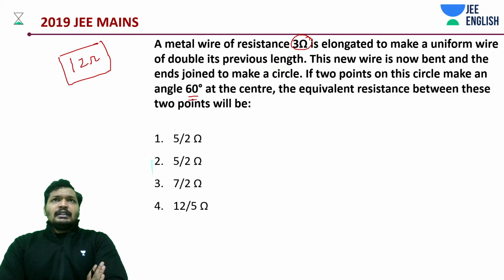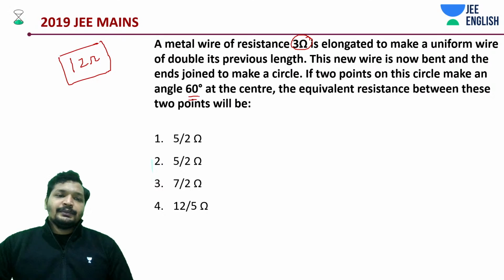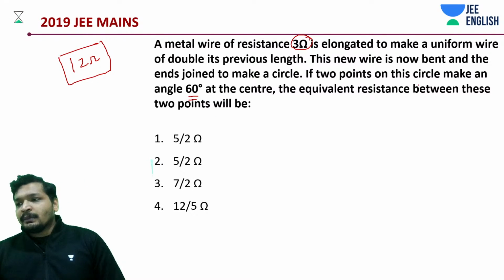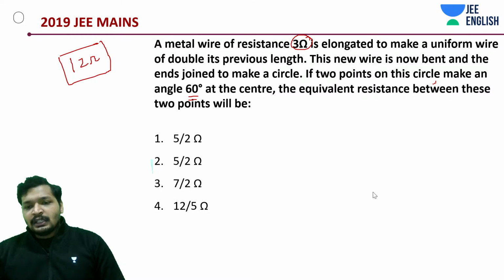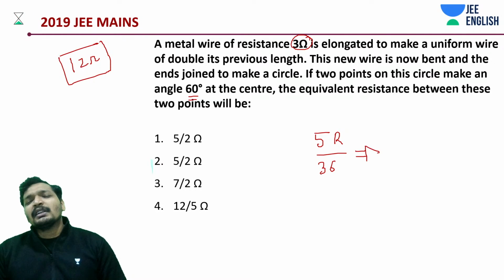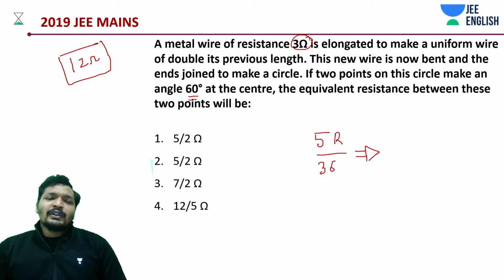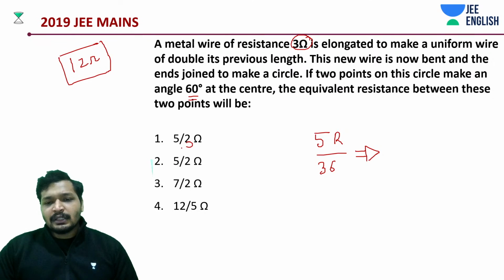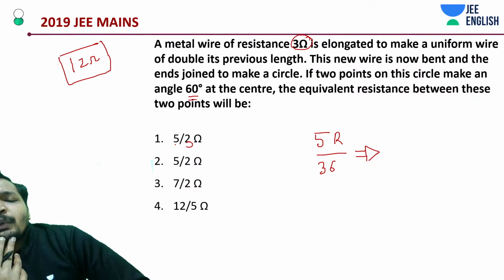5R by 30. So 5R by 36, 60 by 36. 60 by 36 is how much? So 60 degrees, right? 1/6 of this, just like how we saw in the earlier problem. So this is going to be how much? The net value is going to be 5R by 36 actually. 5R by 36 is going to approximately give you, we need not do it approximately, like 5/3. Basically, I think one option should have been 5/3. Let me think about it once again. I think the answer should be 5 by 3.